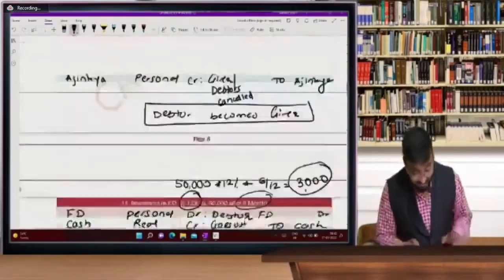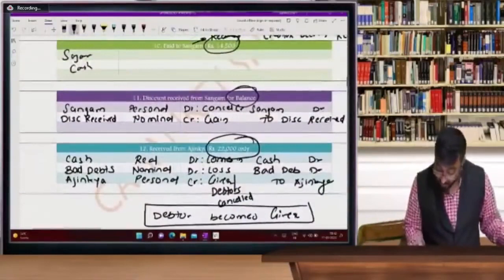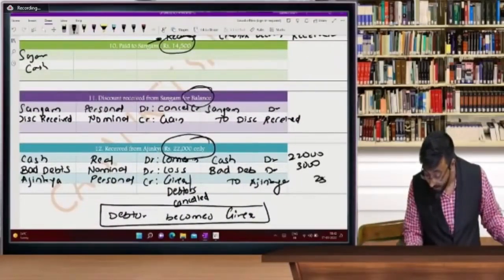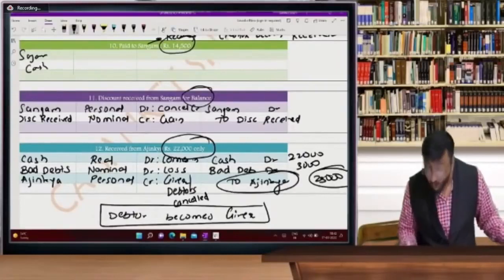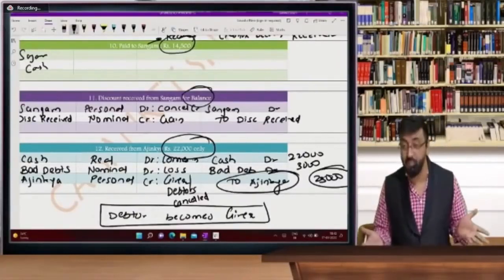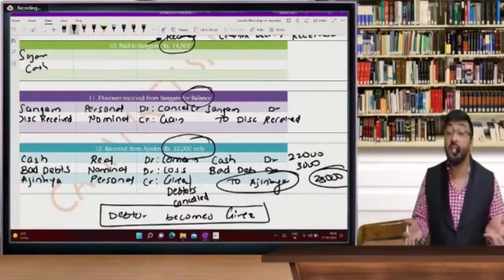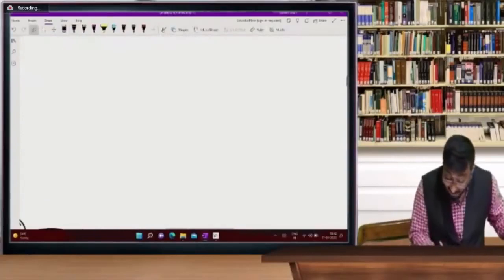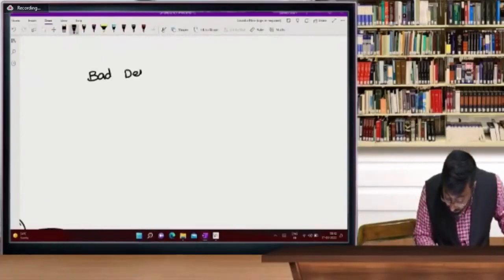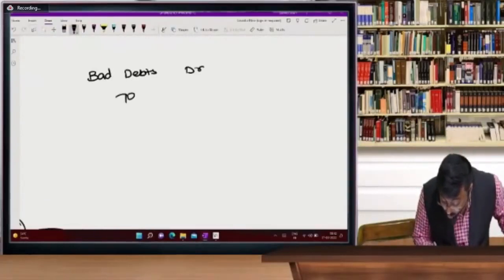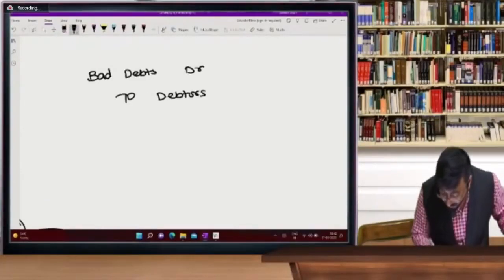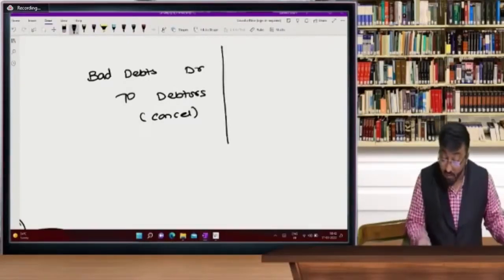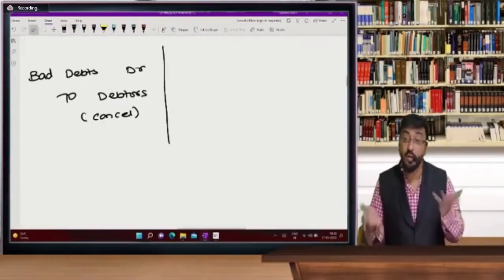Ajinkya balance, see here, we already cancelled it. 3,000 and 25,000, so Ajinkya we already cancelled. So why reopen Ajinkya account? See, so many students are making this mistake. See beta, bad debts is there. Bad debts to debtors means that person. So we cancelled our debtors. But when you are receiving that bad debt once again, you are recovering it.